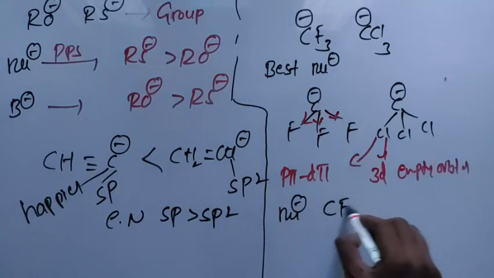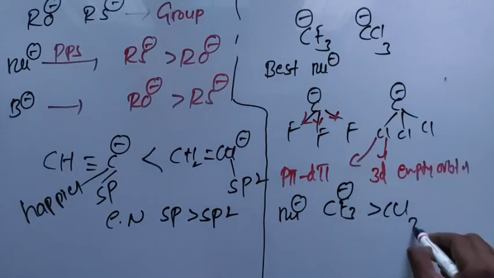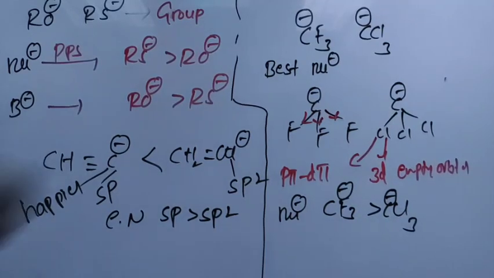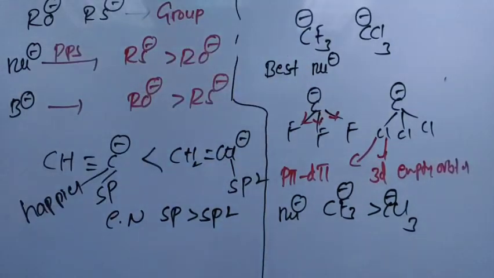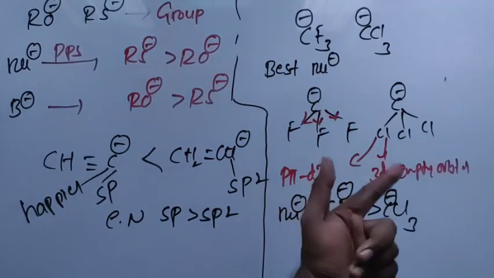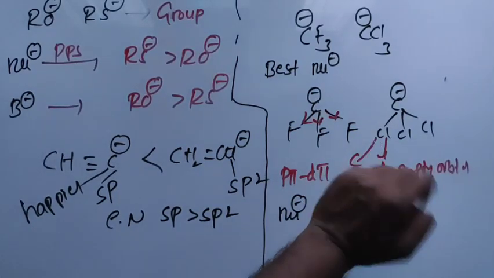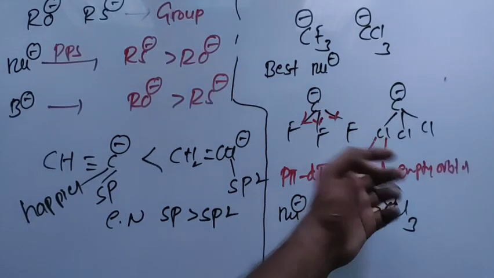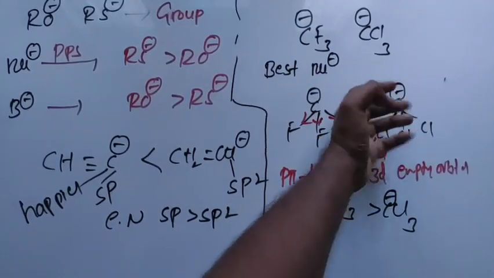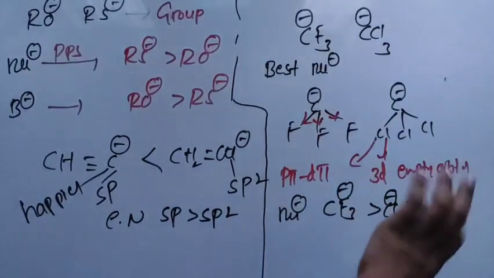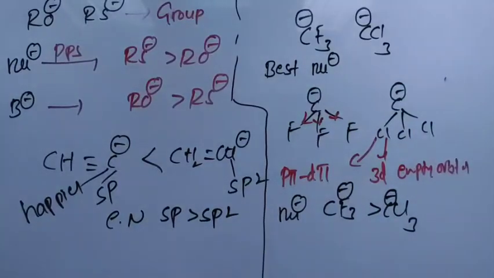nucleophilicity of CF3 minus is greater than CCl3 minus. Here, if you try to figure out the answer based on the electronegativity, you fail. You need to figure out the answer based on the resonance. The empty orbital of chlorine allows the diffusion of electron density from carbon. Therefore, this electron density is not much available. It is dispersed, it is diffused, it is transferred. Therefore, CF3 minus is a better nucleophile than CCl3 minus.